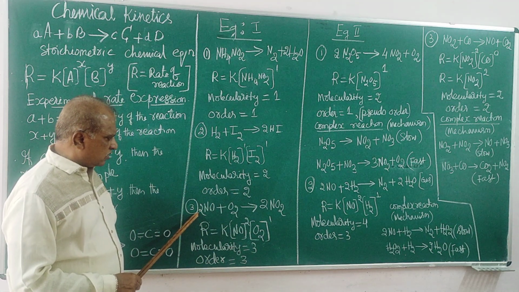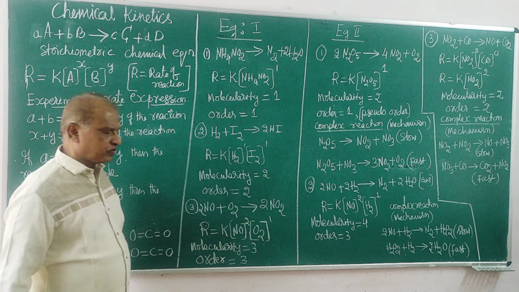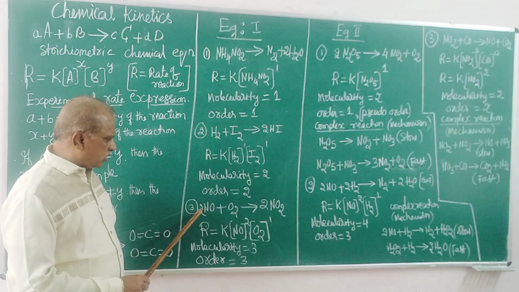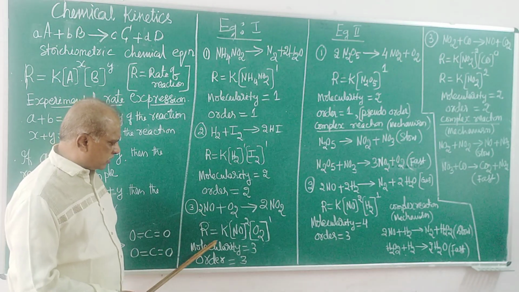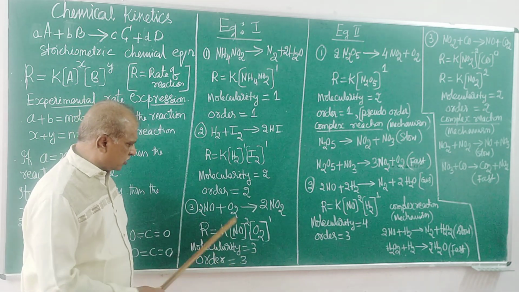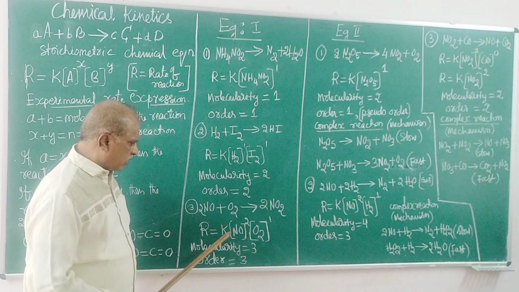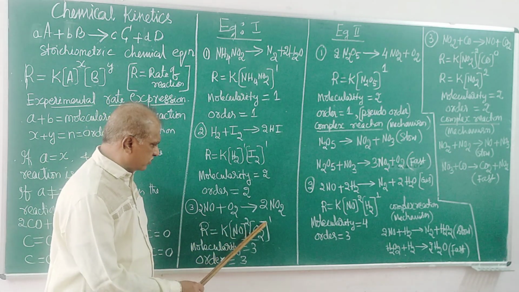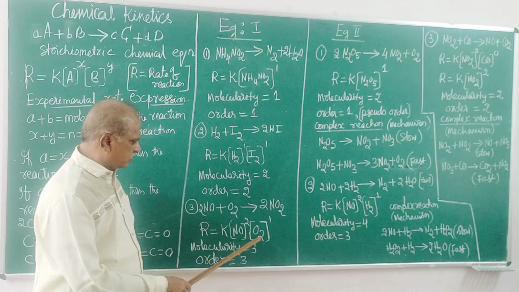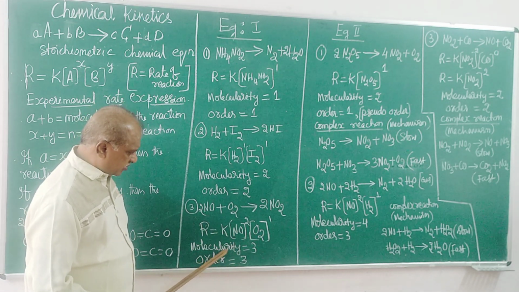Look at another reaction. 2NO plus O2 gives 2NO2. From this equation, we can write the molecularity of the reaction: 2 plus 1 equals 3. And the rate of reaction is K times the concentrations to the same powers, so order equals 3. Reaction order is 3, molecularity is 3.